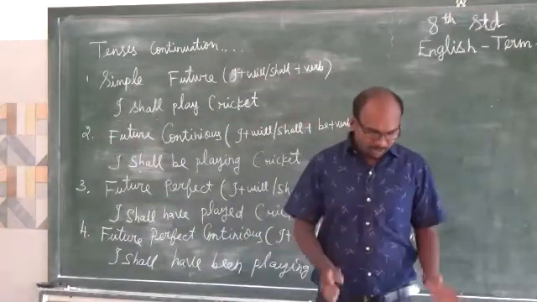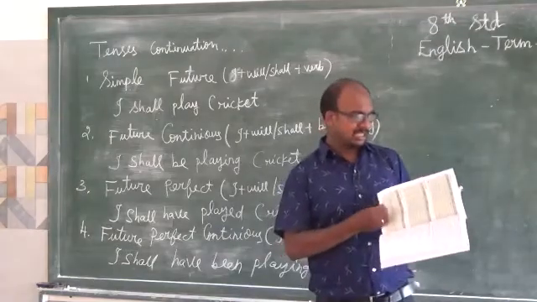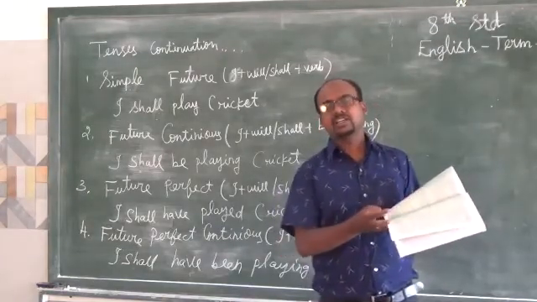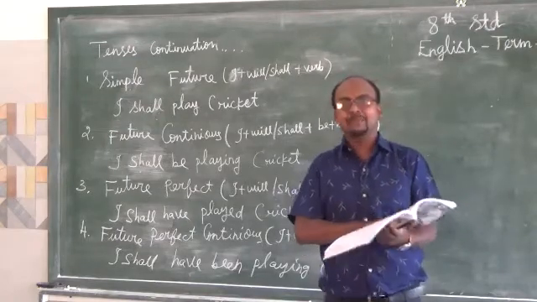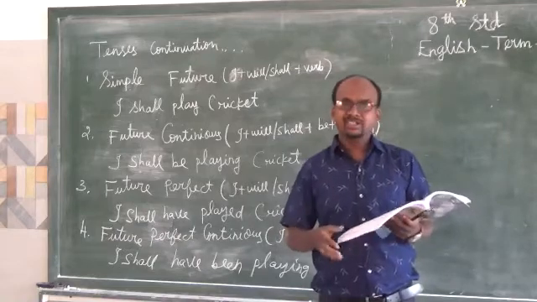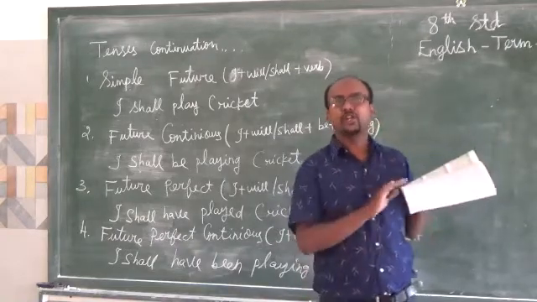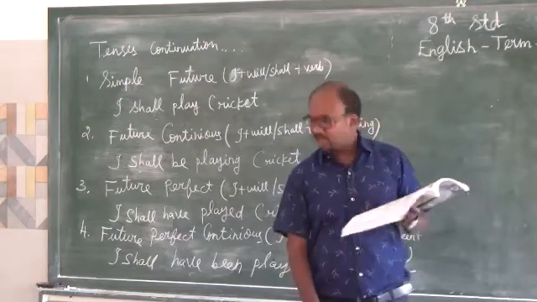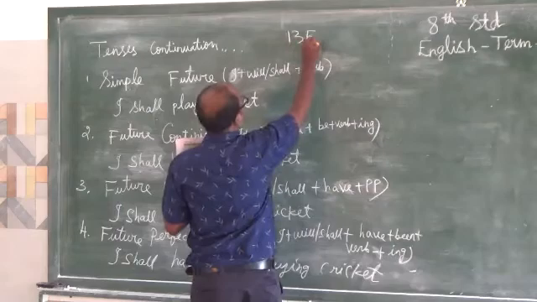So now we are moving on. I already told you to memorize these columns. Last week I gave you homework. You have to memorize. Based on these tables, we are going to find out the answers for the given questions. Take page number 135 in your new book. Page number 135.